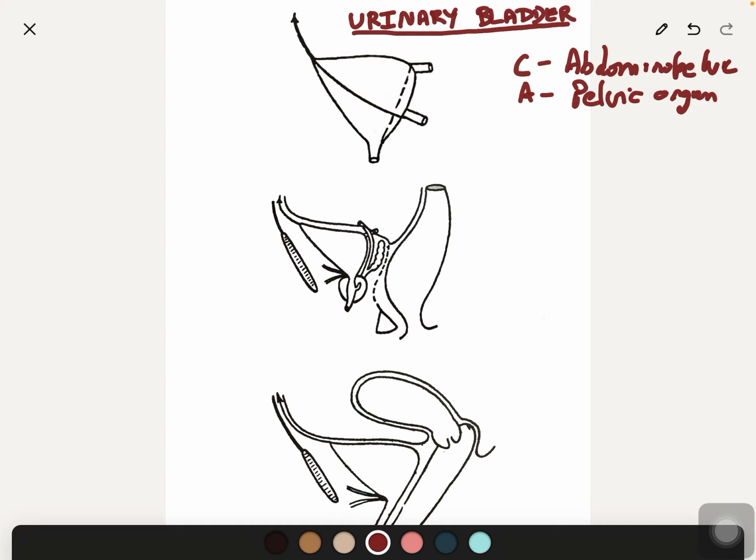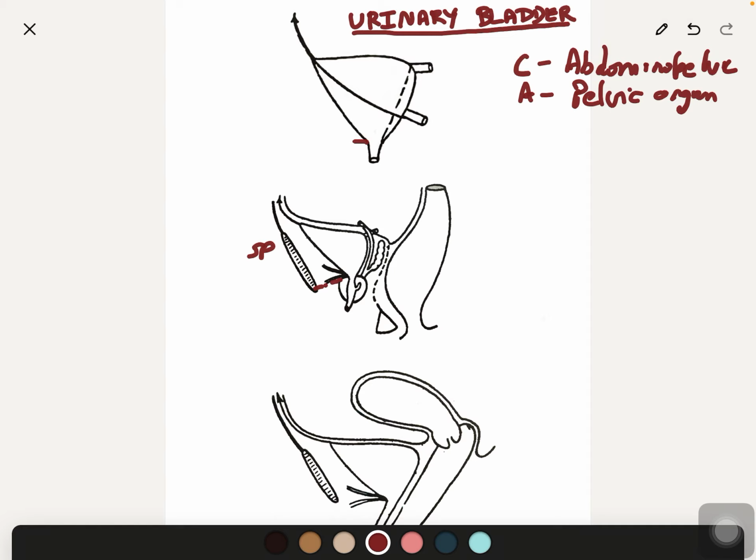The rate of descent of the bladder neck: we have seen in children, it lies at the level of the upper border of symphysis pubis. In this picture of the adult, this is the symphysis pubis, and this is the bladder neck, the normal level of the urinary bladder. It lies at the lower border of the symphysis pubis in adults, and in children at the upper border of symphysis pubis.